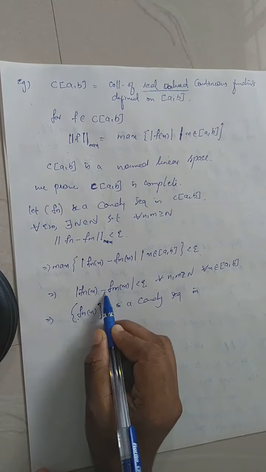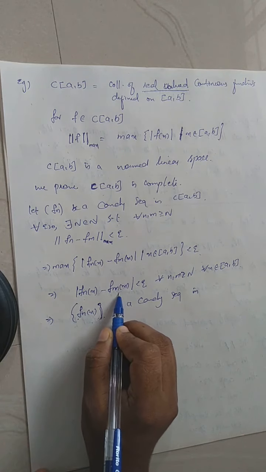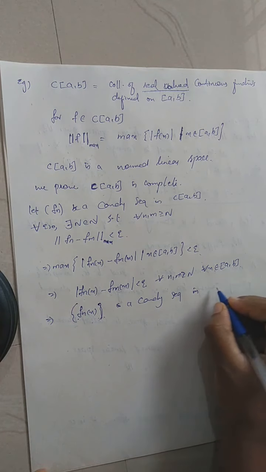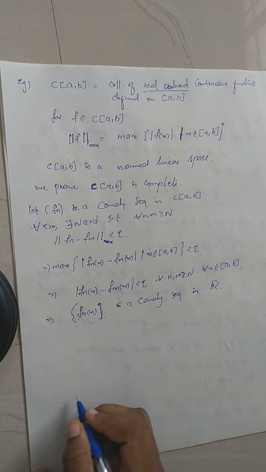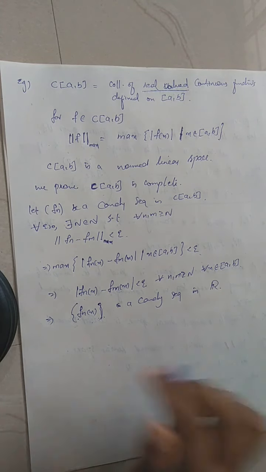So Fn(x) and Fm(x) are real numbers. So Fn(x) is a Cauchy sequence in the real line R. And we already said the real line is a complete space, or a Banach space, right?